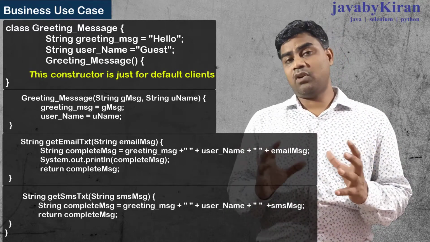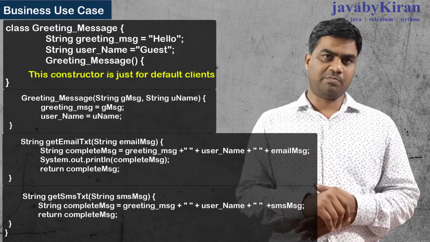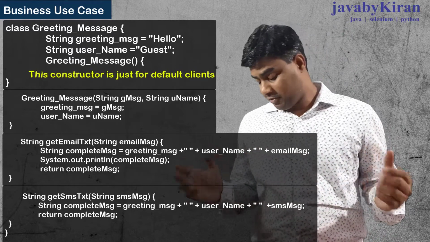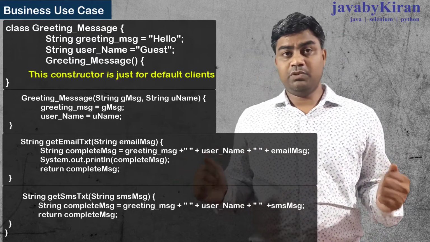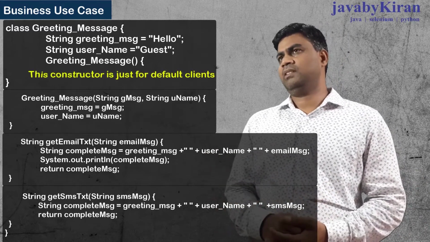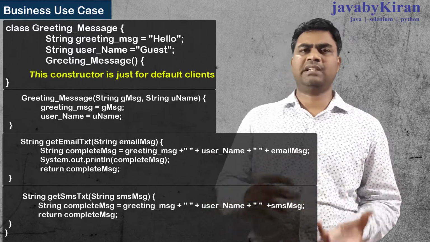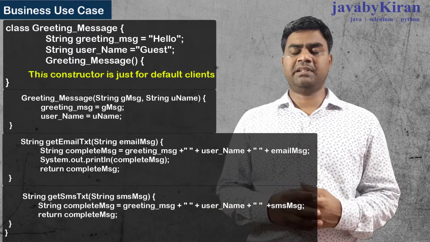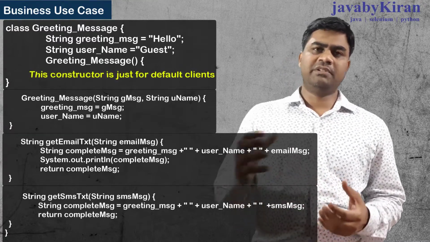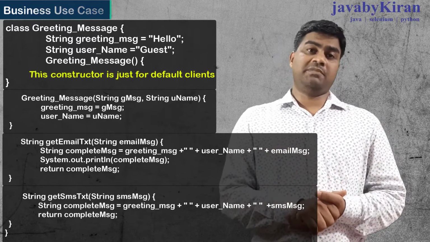So finally, with the summary, what I can say with this business use case, I have reduced the effort of my customers. If there had not been a constructor, what might they have faced? In both methods, they needed to send you the greeting message as well as username. Unnecessarily, they keep sending you both username, guest name, and this greeting message and email message. In the second method also, they will send you greeting message, then username, and then SMS message.